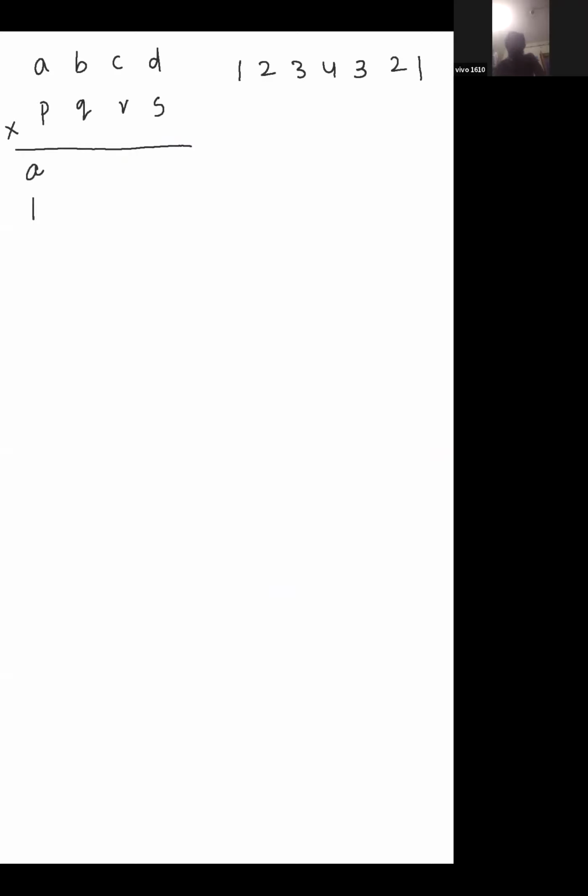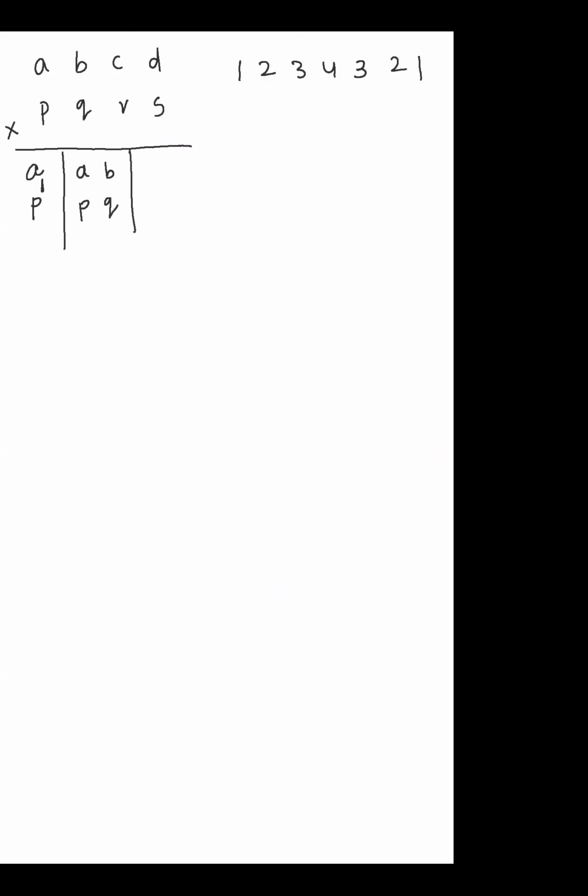I'm taking A, B, C, D and P, Q, R, S. You observe here, multiplicand and multiplier have the same digits, so I can use a palindromic number, that is 1, 2, 3, 4, 3, 2, 1. AP, the first combination. Here only vertical is possible. Next, A, B and P, Q. Here cross is possible. Then A, B, C and P, Q, R. Here cross is possible.